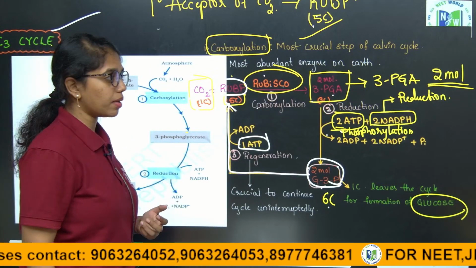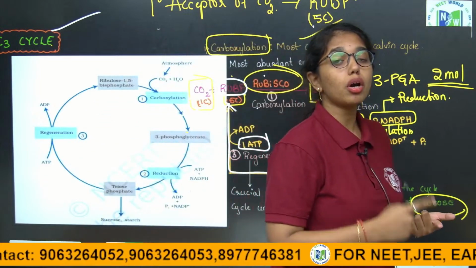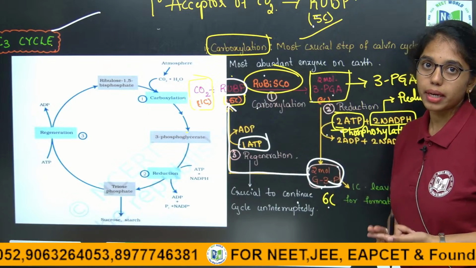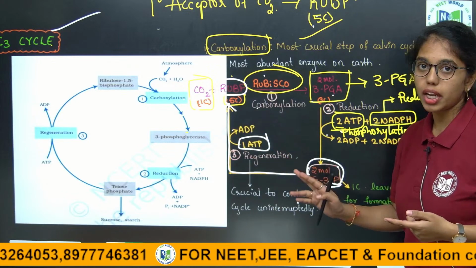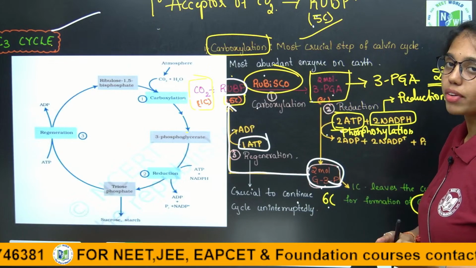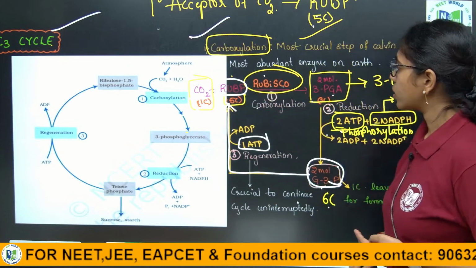So, if the question asks which is the most crucial step to continue the cycle uninterruptedly, we have to choose regeneration. If it is just asking which is the most crucial step of the Calvin cycle, then it is carboxylation.